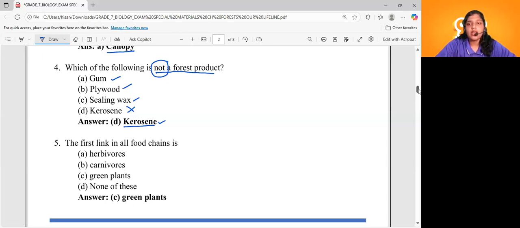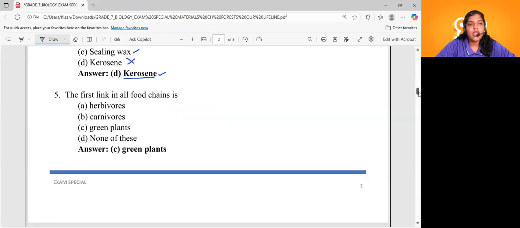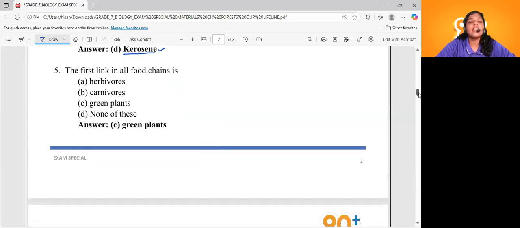Coming to question number 5. The first link in all the food chains. So we know what a food chain is, right? The linear relationship that shows who is eaten by whom. So in this food chain, who will be the first link, dears? Is it herbivores? No. Is it carnivores? No. Is it green plants? Yes. Why will green plants always occupy the first position of a food chain, dears?